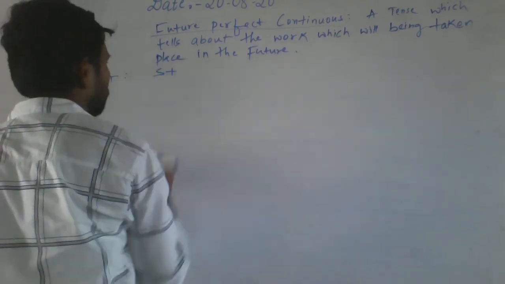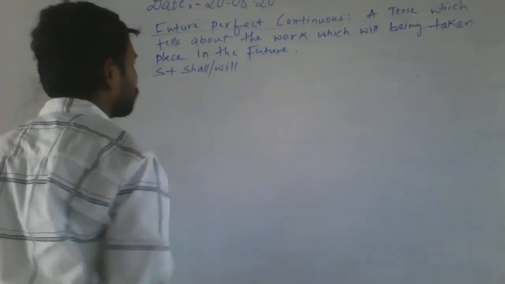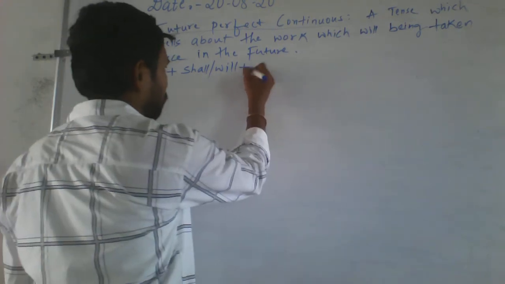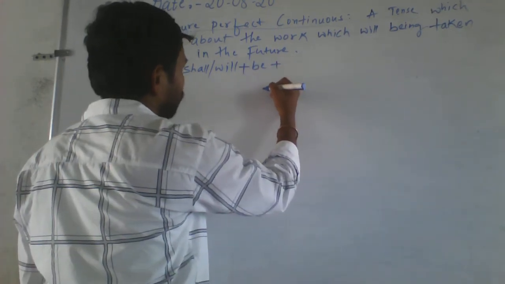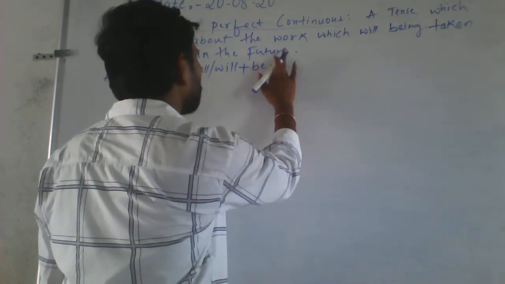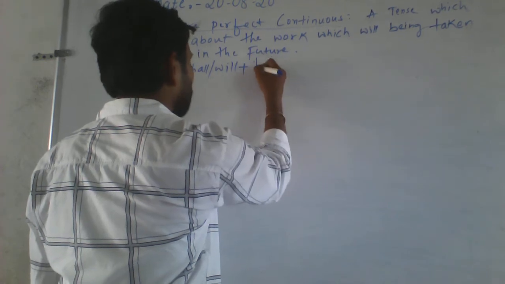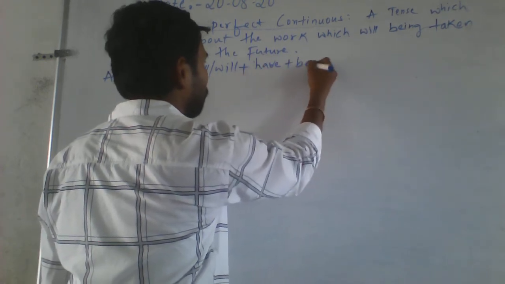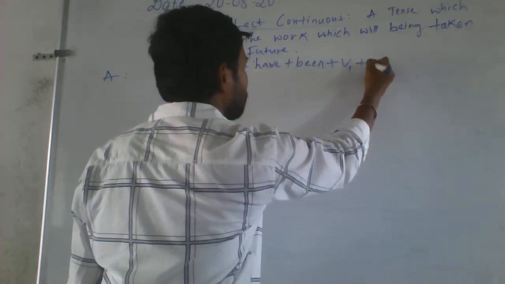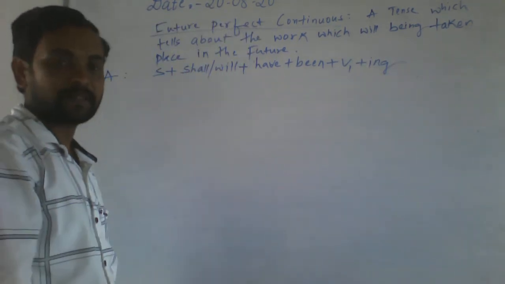Subject, then shall or will, have, then been, given plus ing. You understand?